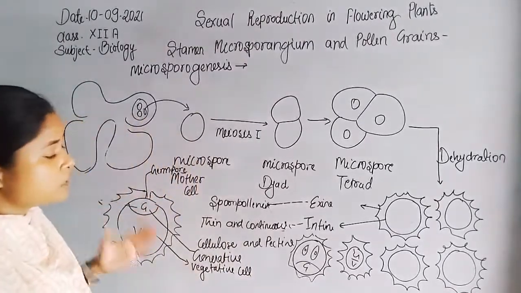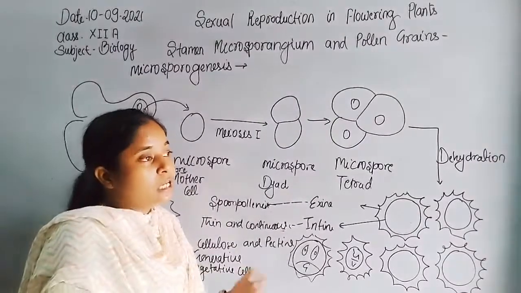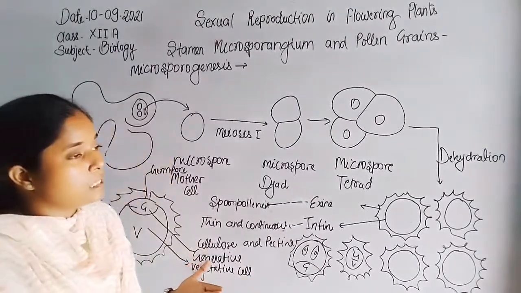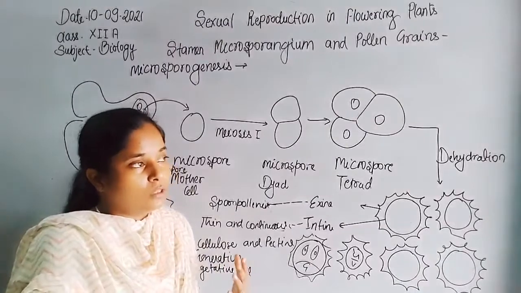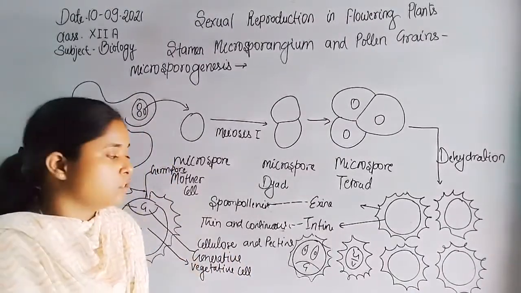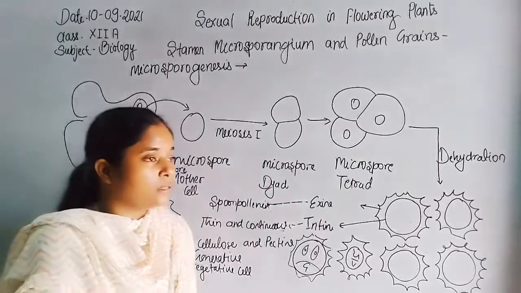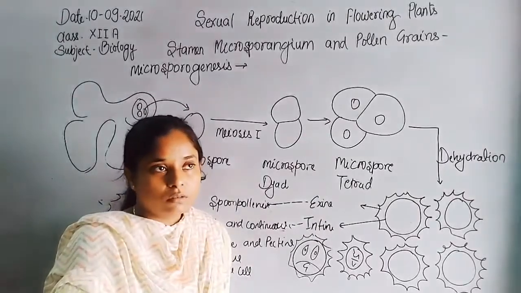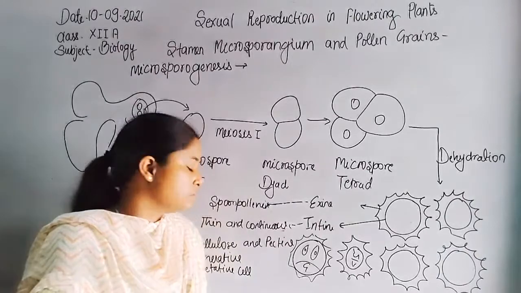That means in some angiosperms, dehiscence occurs at the 3 cell stage, which is about 40%, but in 60% of angiosperms, dehiscence occurs at the 2 cell stage.